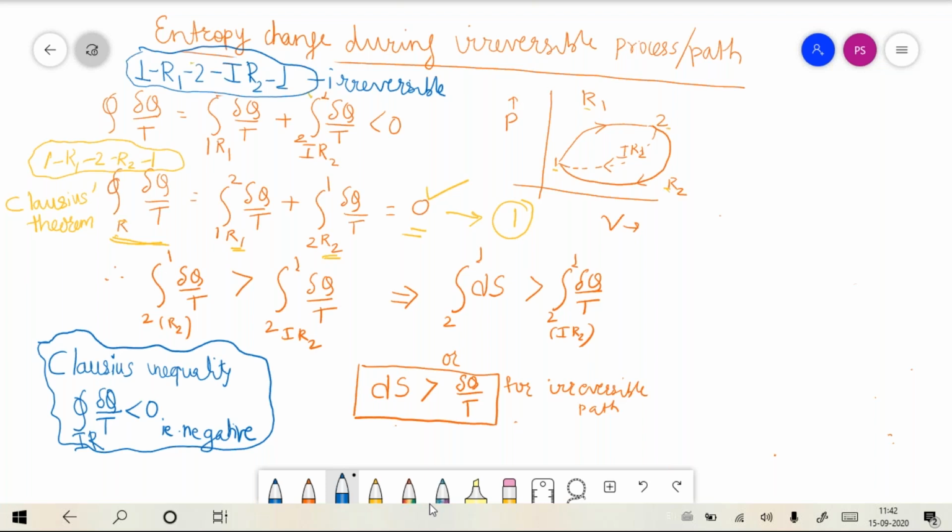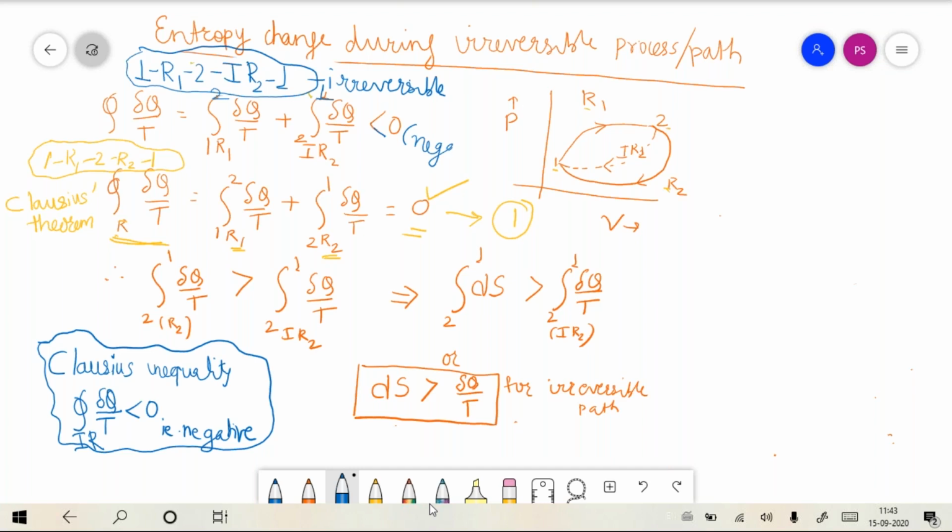The cyclic integral of del q by t for the irreversible cycle is the line integral from 1 to 2 of del q by t via path R1 plus the line integral from 2 to 1 via path IR2 of del q by t, which is, now this is important, less than 0, that is, a negative value.